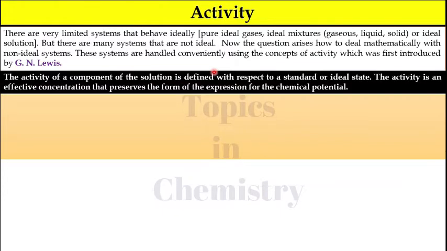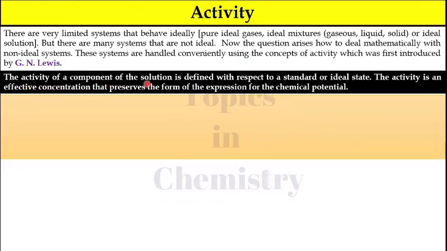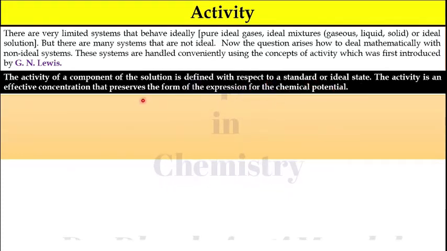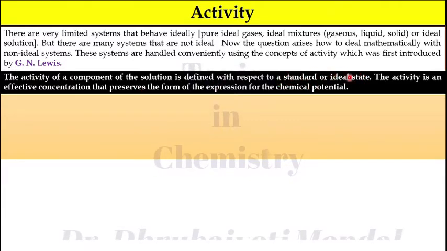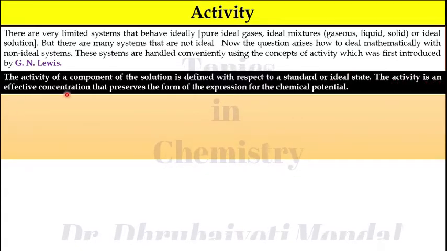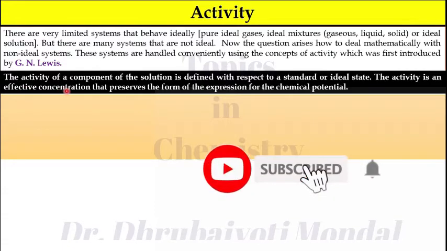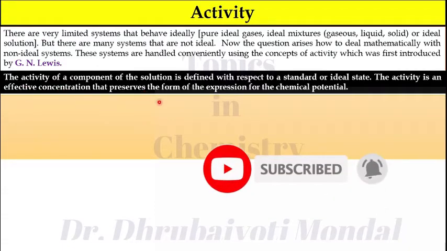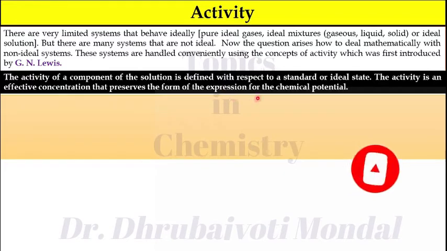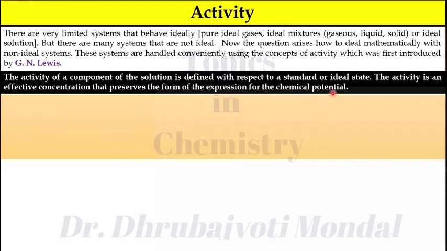Now, here you can see the definition. The activity of a component of the solution is defined with respect to the standard or ideal state. So always remember, activity is defined with respect to the standard or ideal state. The activity is an effective concentration. Remember, it is an effective concentration that preserves the form of the expression for chemical potential. Okay, so activity means the effective concentration.